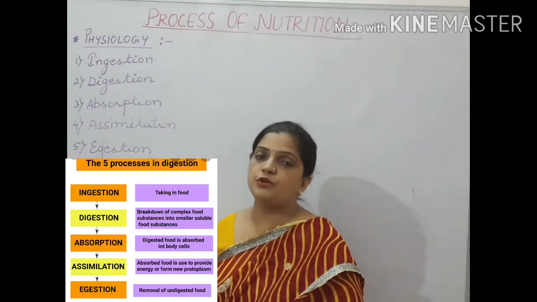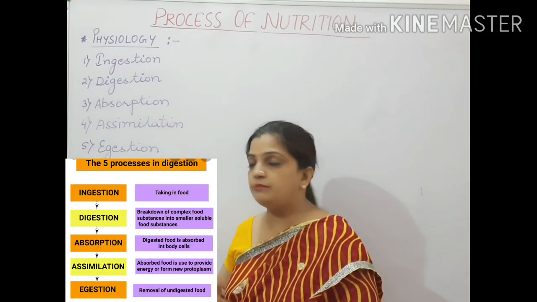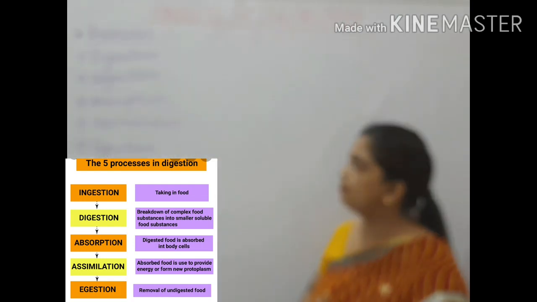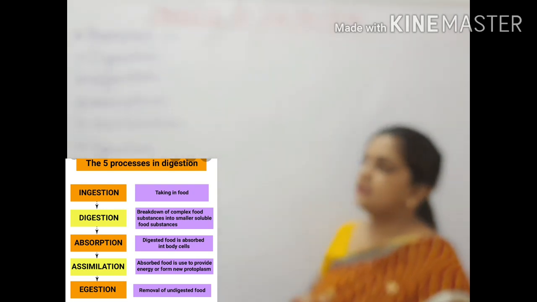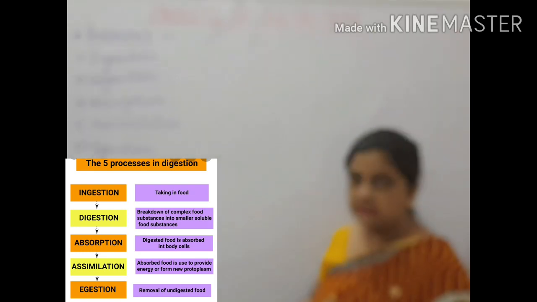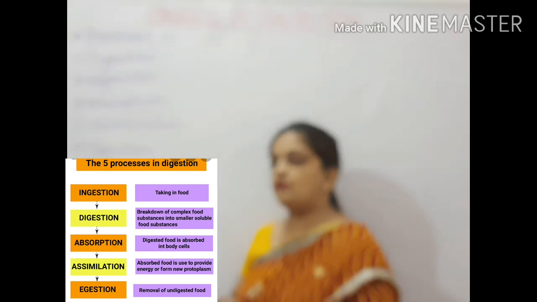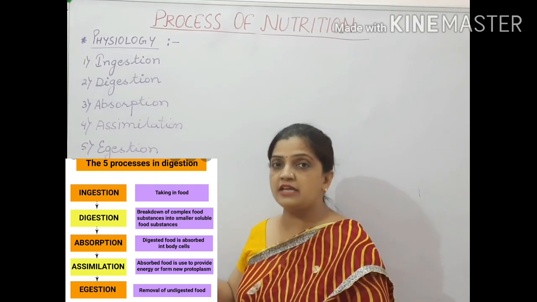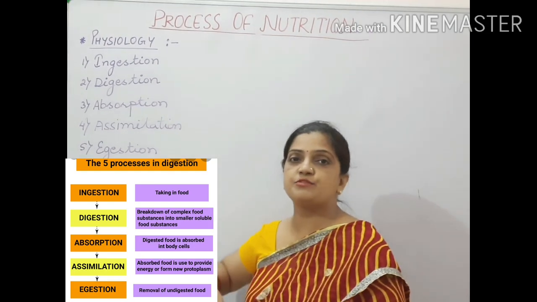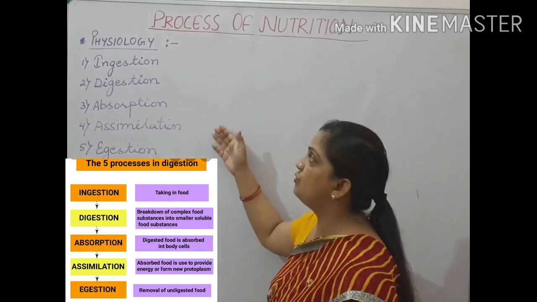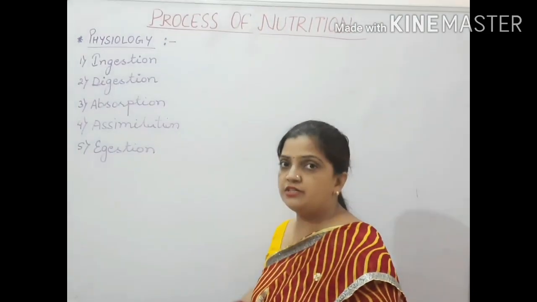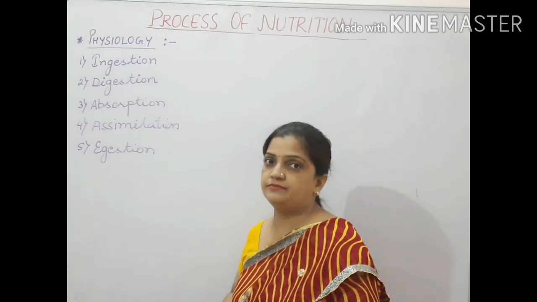Now, what do you mean by ingestion? Taking food into the mouth. What do you mean by digestion? Breaking down of complex food material into simple food material. Absorption means absorption of the broken down nutrients by the villi present in the small intestine and large intestine. Assimilation is the mixing of the nutrients into the blood and reaching the cells for energy production. And egestion is throwing out of the waste material from the body. These are the 5 steps we are going to study in the physiology of nutrition, the physiology of the digestive system.